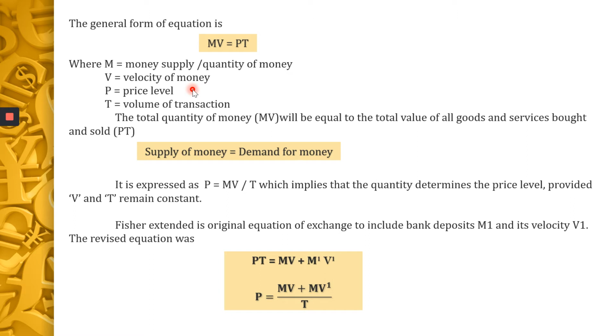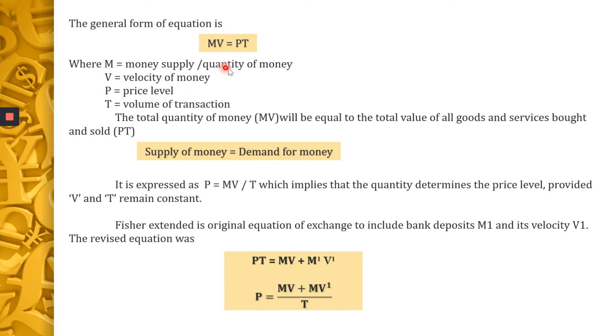To define it, the number of times a given amount of money changes hands in an economy in a year is called the velocity or circulation of money. Did you understand this?